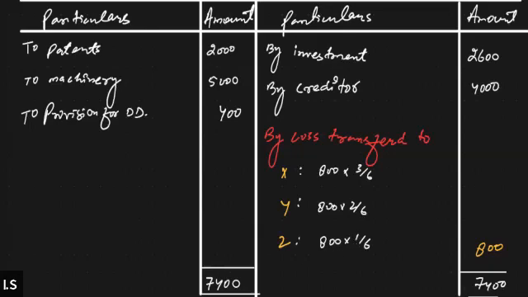So we will get 400, and then 800 into 2 by 6 is 267, and the remaining amount will be transferred to Z's account, 133. Got it, everyone? Is this calculation clear to all of you?